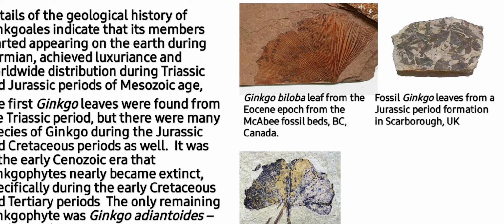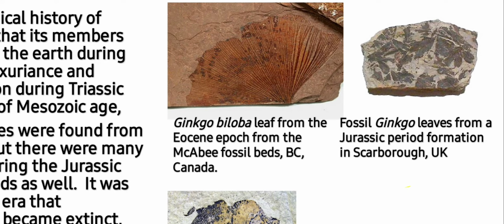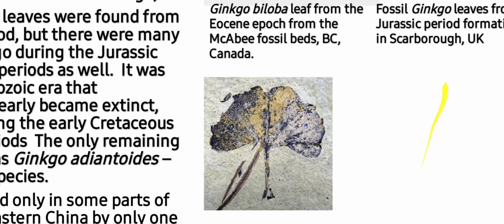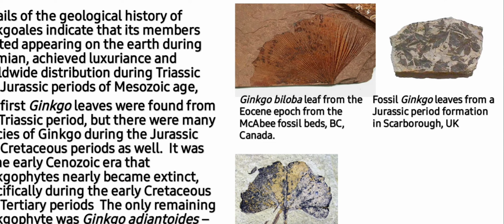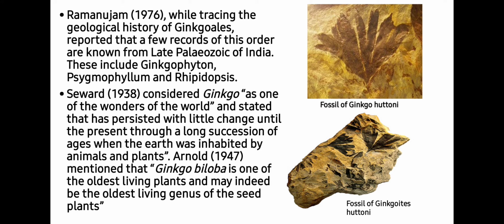Students, you can see in these images fossils of the Ginkgo biloba leaf. In the first image, there is a fossil of Ginkgo biloba leaf from the Eocene epoch. In the second image, fossil ginkgo leaves are from Jurassic period, while in the third one, a 49 million years old Ginkgo biloba leaf is there. And due to these fossil records, we call Ginkgo biloba a living fossil. Some other fossils are here. First one is fossil of Ginkgo huttoni and second is fossil of Ginkgoites huttoni.